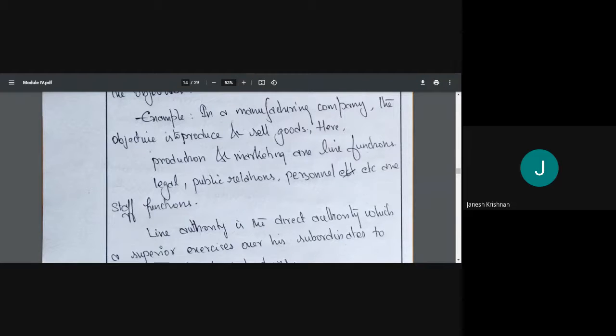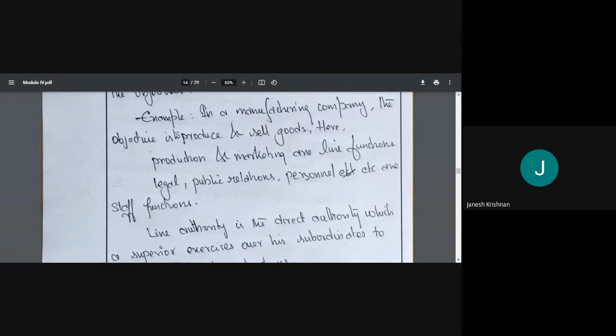The other things, that is legal, public relations, personnel, etc., are staff functions. So we will be having our advocate, and a public relations officer will be there, right? If I have a legal problem, I'll call my lawyer up and ask for his advice. So he'll be giving me advice. So staff function is to give advice to line function.